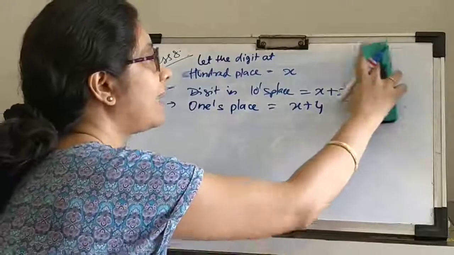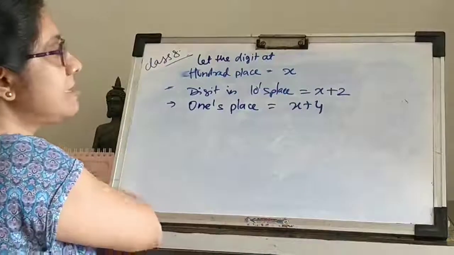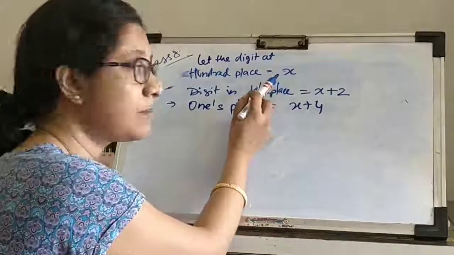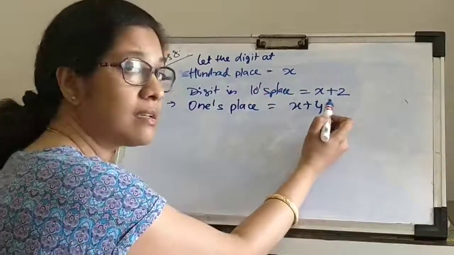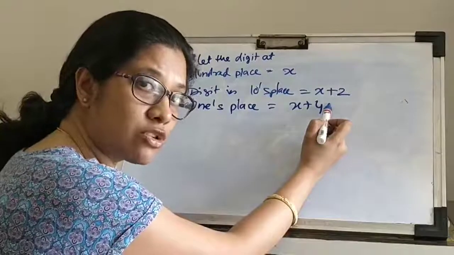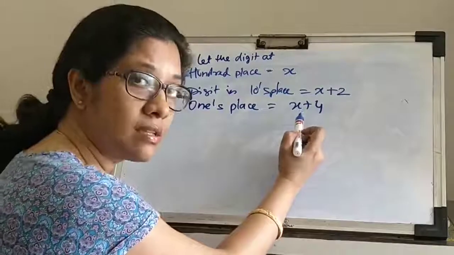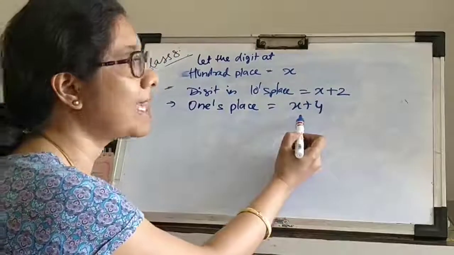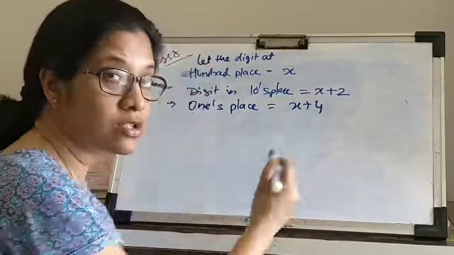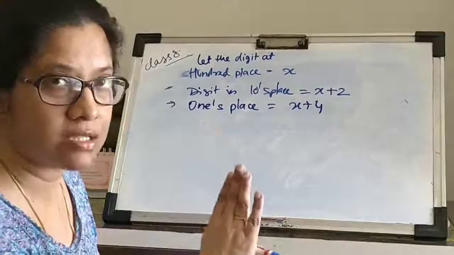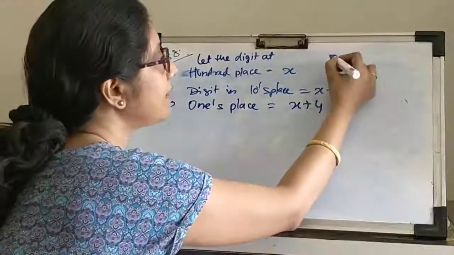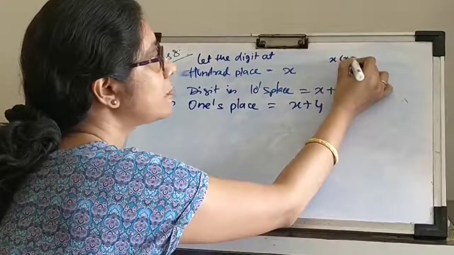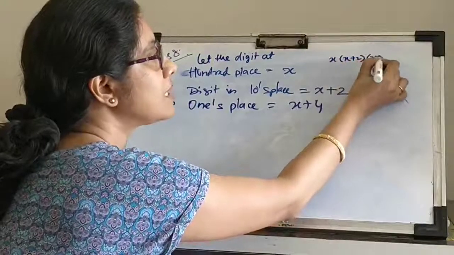So that is why we assume, let the hundreds place digit be x, then the tens place will be x plus 2, then the ones place will be another 2 added to this, that will come out to be x plus 4. So now we know the 3 digits. The number will be something like x, x plus 2, x plus 4.